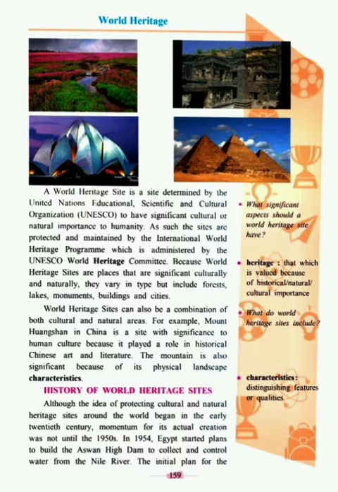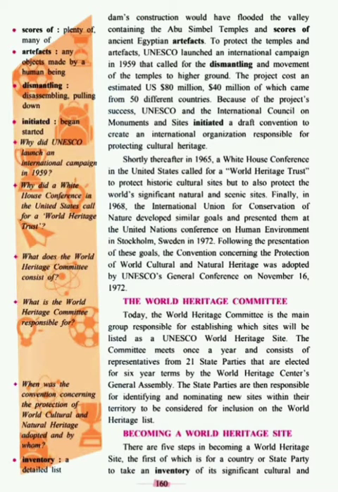In 1954, Egypt started plans to build the Aswan High Dam to collect and control the water from the Nile River. The initial plan for the dam's construction would have flooded the valley containing the Abu Simbel temples and scores of ancient Egyptian artifacts. To protect the temples and artifacts, UNESCO launched an international campaign in 1959 that called for the dismantling and movement of the temples to higher ground. The project cost an estimated $80 million, $40 million of which came from 50 different countries.